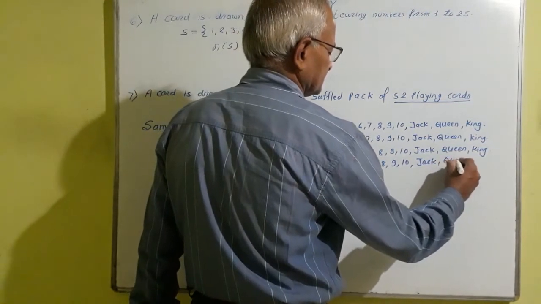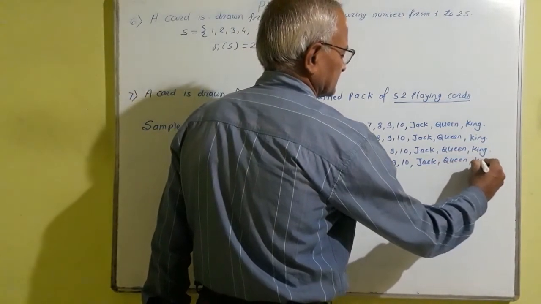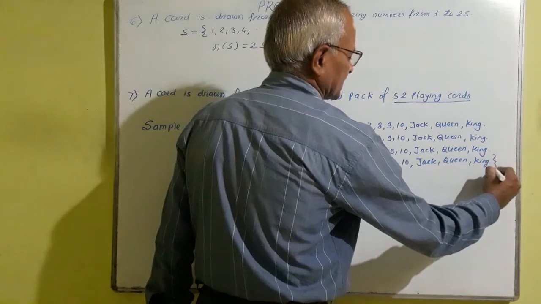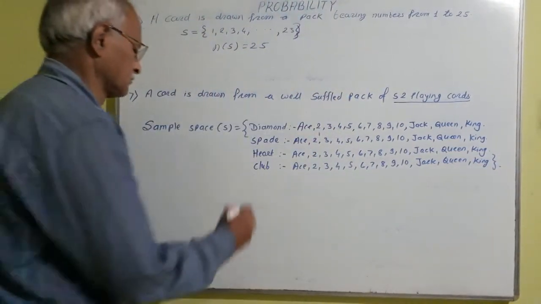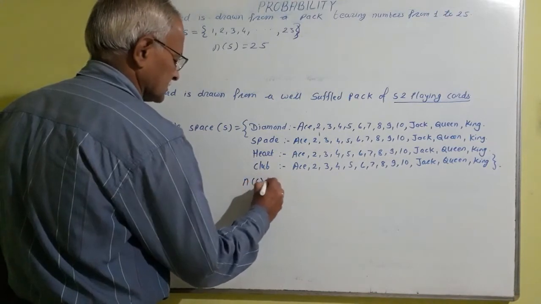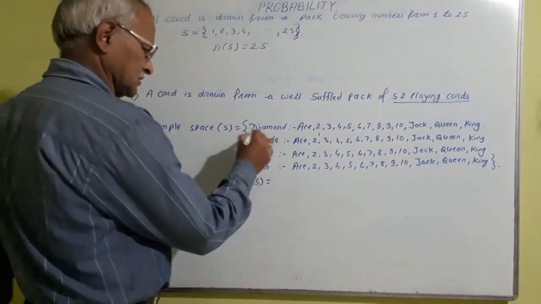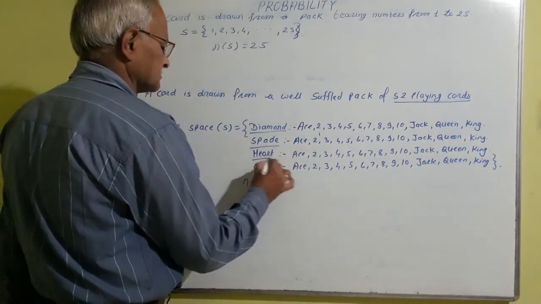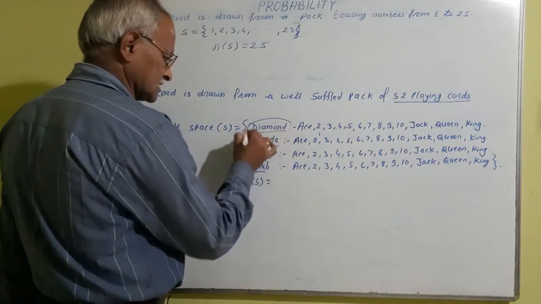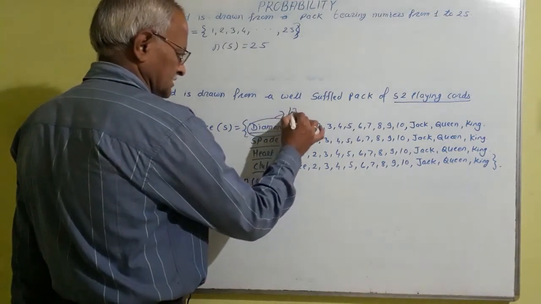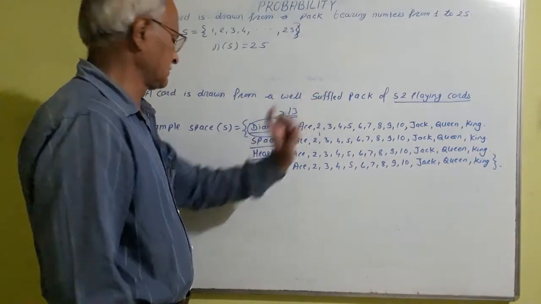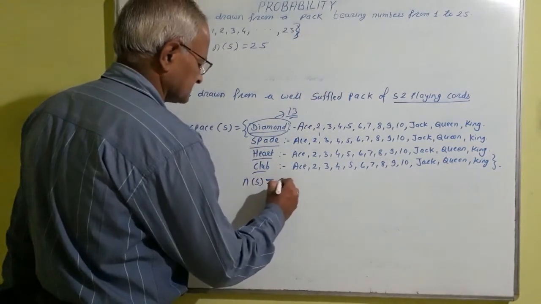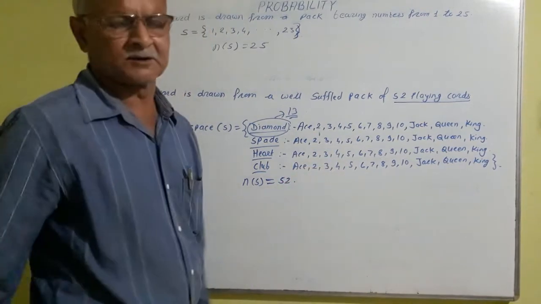Jack, queen, and king. Curly bracket complete. These are the 52 playing cards, and therefore n of S is equal to, you know that it contains the 4 sets, diamond, spade, heart and club, and each set contains how many cards? 13 cards, and therefore there are 4 sets. The 13 4s are 52. The n of S is equal to 52.